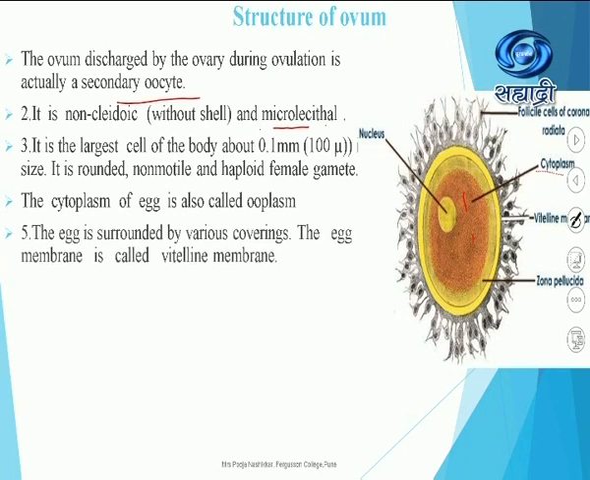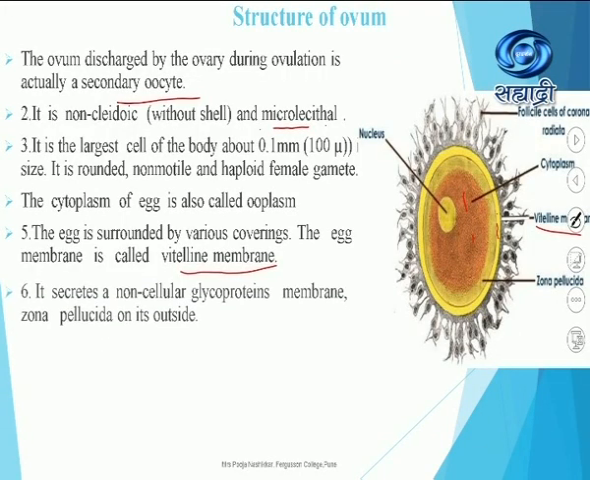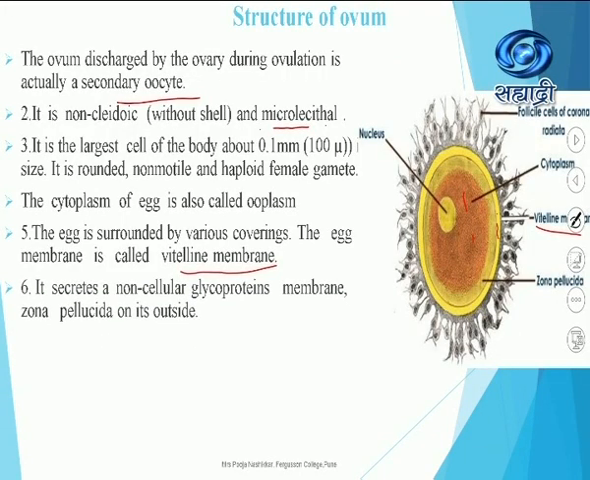Now, the egg is surrounded by various coverings, its membrane. The egg membrane is called the vitelline membrane. What is the name of this membrane? See the membrane which is surrounding the egg. It is called the vitelline membrane. It secretes a non-cellular glycoprotein membrane called zona pellucida on its outside.